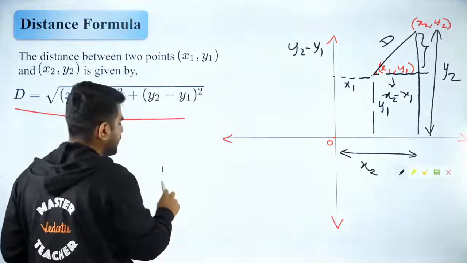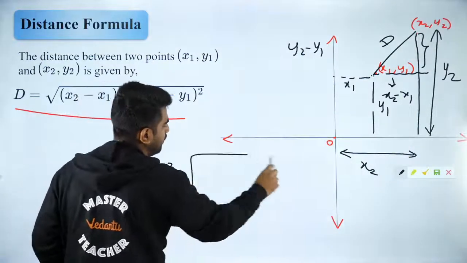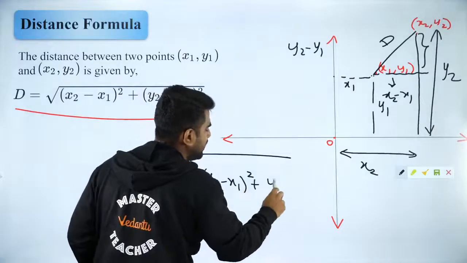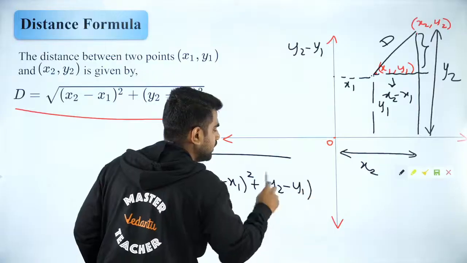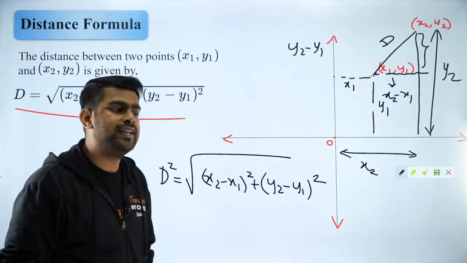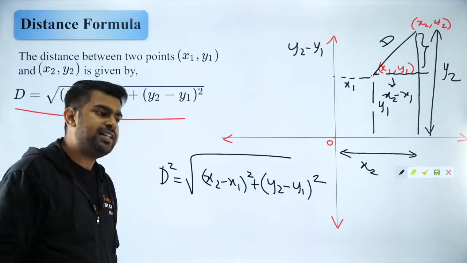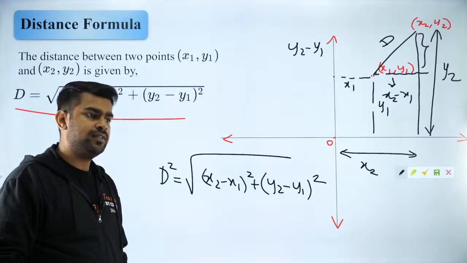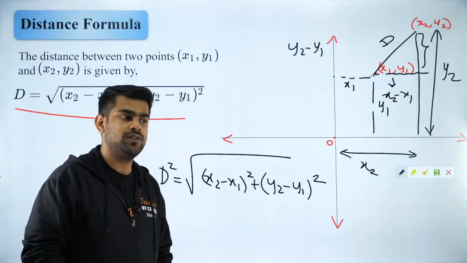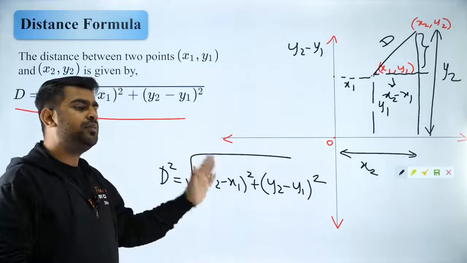So d is the root of x2 minus x1 whole square plus y2 minus y1 whole square. It is just derived from your Pythagoras theorem. Are you all clear with it? Yes? Everybody? Any doubts? So shall we move forward?